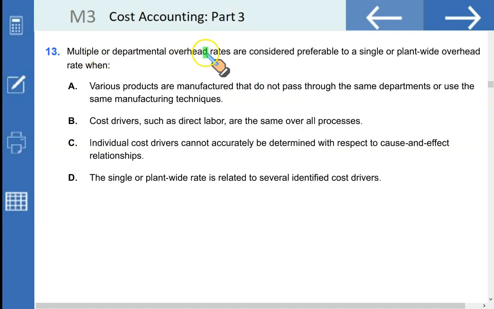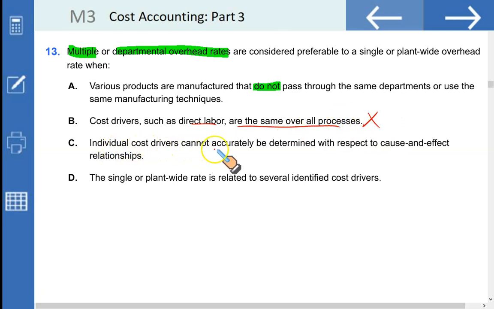Multiple or departmental overhead rates are considered preferable to a single or plant-wide overhead rate when various products are manufactured that do not pass through the same departments or use the same manufacturing techniques. In such a situation, multiple or departmental overhead rates are recommended. Why not B? Cost drivers such as direct labor hours are the same over all the process. Then why do we need multiple or departmental overhead rates? Wrong. In this case, a single rate would be sufficient.